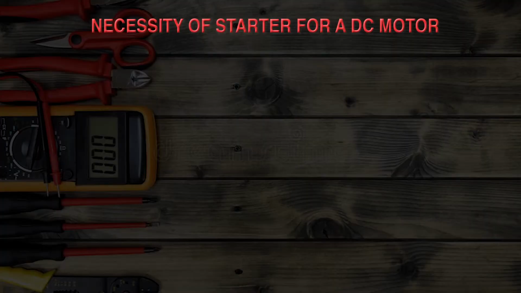So first method is you can control the speed of DC motor by the applied voltage. Second method is you can control the speed of DC motor by this armature resistance, and third one is the flux per pole. Now we are going to discuss what is the necessity of a starter for a DC motor.